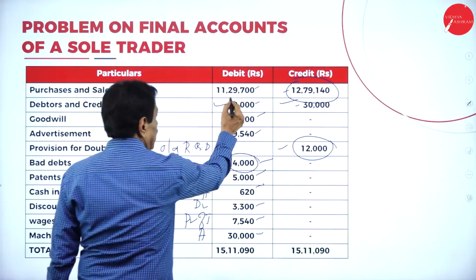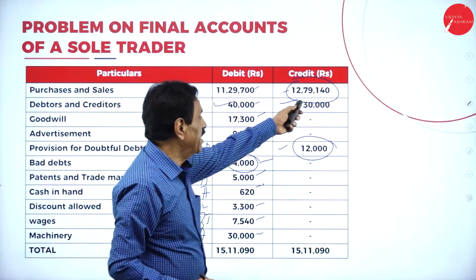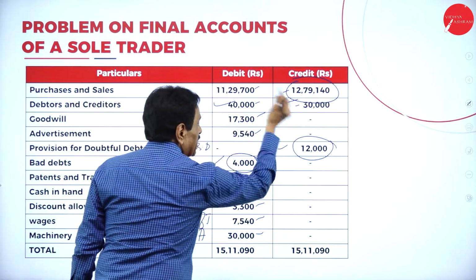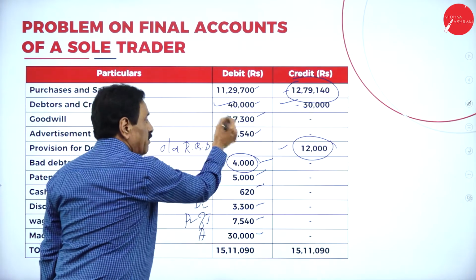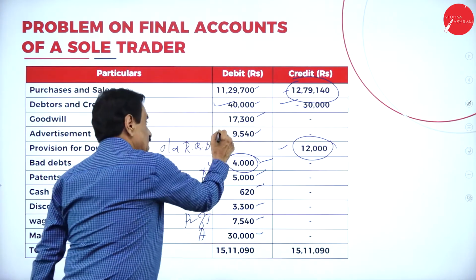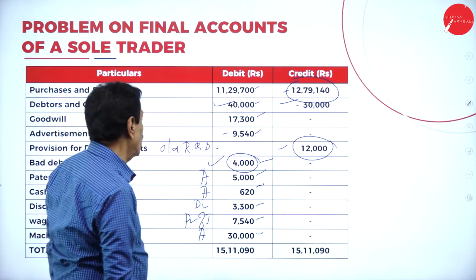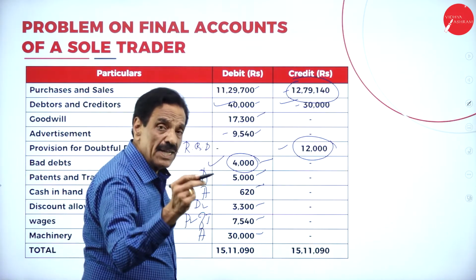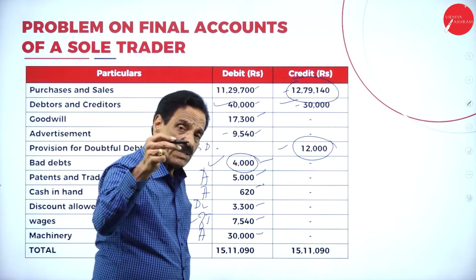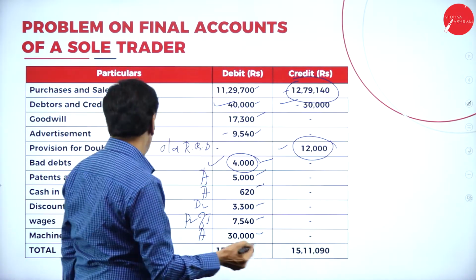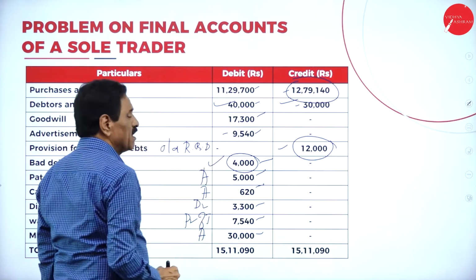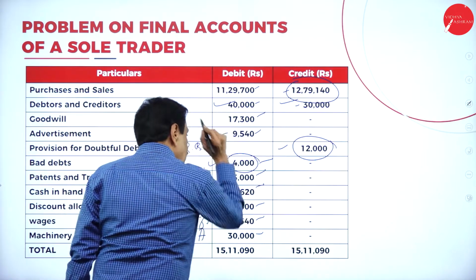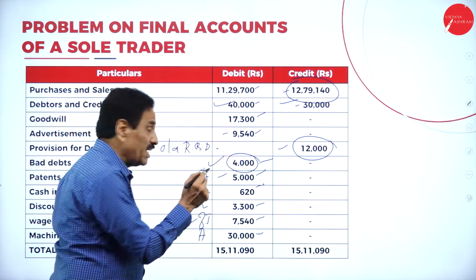Then purchase will come trading account. Then sales will come trading account, credit side. Debtor is asset, creditor is a liability, goodwill is asset. Advertisement is expenditure, profit and loss account. Whatever the RBDs come, it's an old RBD. Formula: bad debt, add further bad debt, plus new RBD, minus old RBD. Then bad debts is a loss. It will come trading profit and loss account, debit side. Patents and trademark is an asset. Cash in hand is an asset.